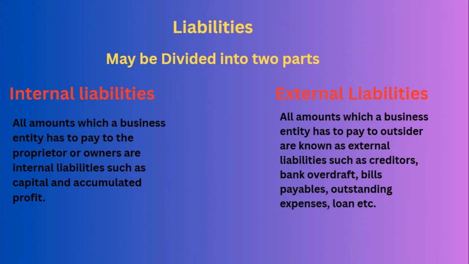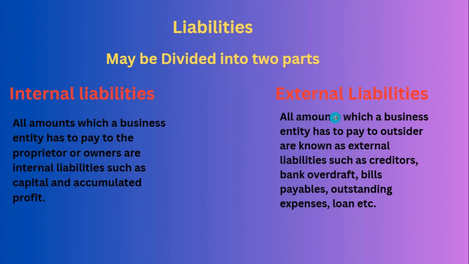You invested 3 lakh rupees and you are getting profit. You are earning money from your electrical shop, right? You are balancing your capital. What you invest, you are getting back. That is internal liability. You are getting it back for yourself.